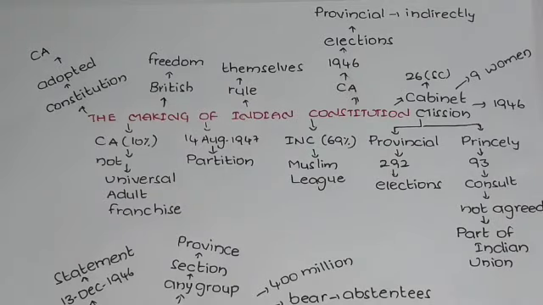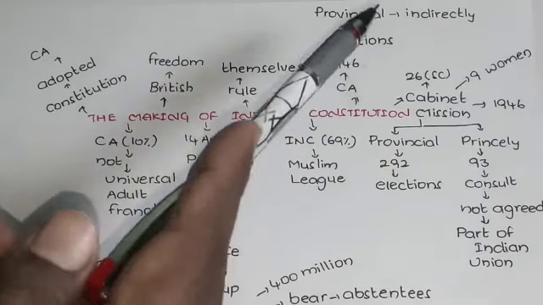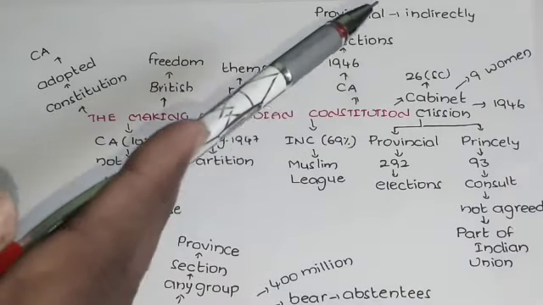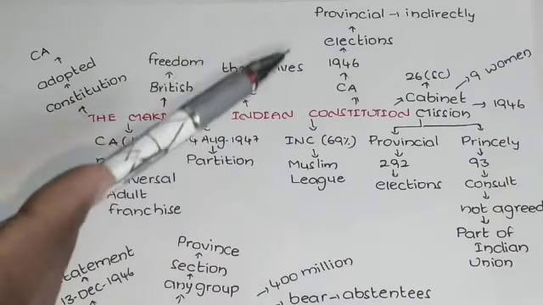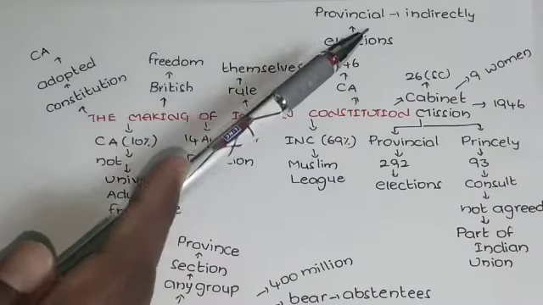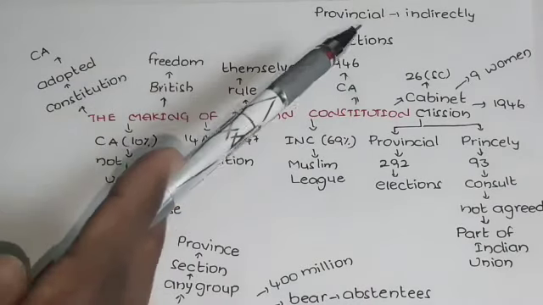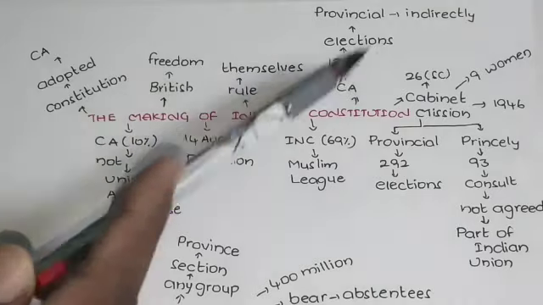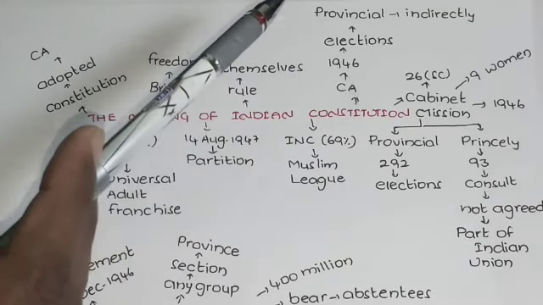So what is the meaning of universal adult franchise? The people who have reached 18 years of age can vote. That is called universal adult franchise. But here all the people did not vote. Only 10% of the people voted. That is the reason these elections can be called indirect elections.